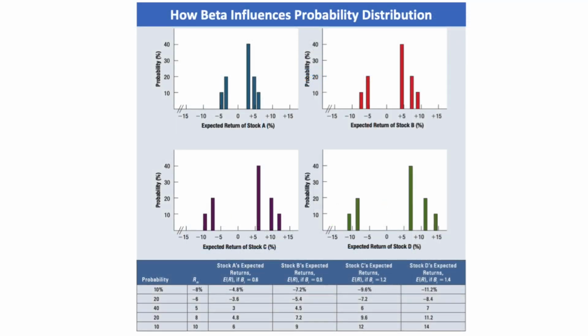At one extreme, stock A with a very low beta is less responsive to market movements in either direction, so its possible returns range from only negative 4.8% under poor market conditions to 6% under the most favorable market conditions. At the other extreme, stock D with a very high beta has possible returns that range from negative 11.2% under poor market conditions to 14% under favorable market conditions. This stock is perceived to be risky because it experiences larger losses when the stock market conditions decline.